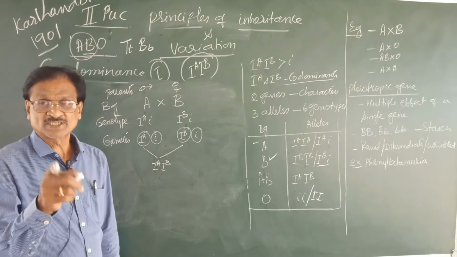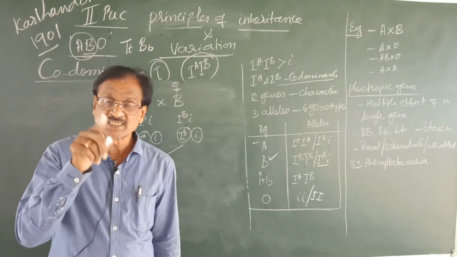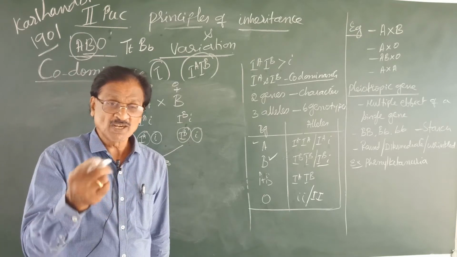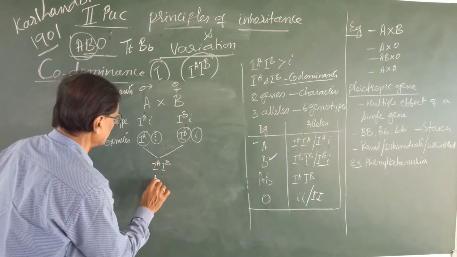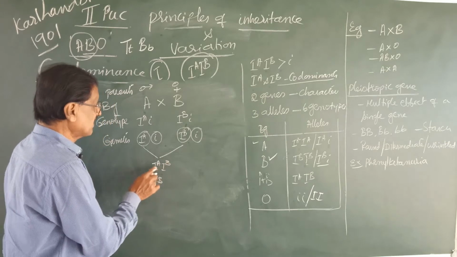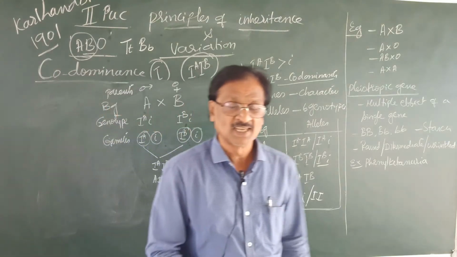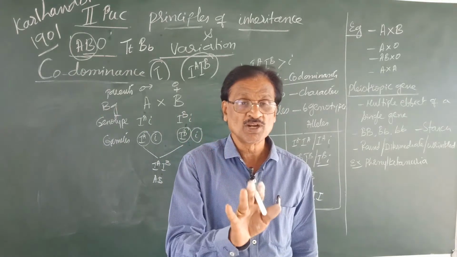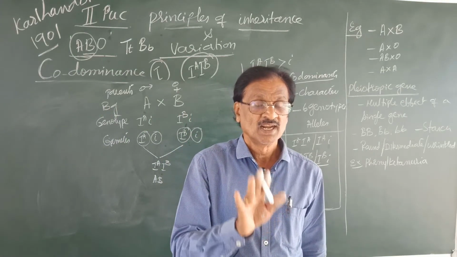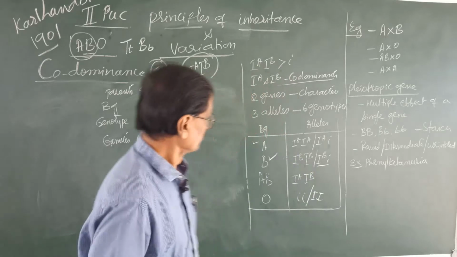Heterozygous condition. As a result of it, what type of blood group results? AB blood group results, because the characters controlled by these two alleles are expressed equally because of co-dominance. Remember that point.